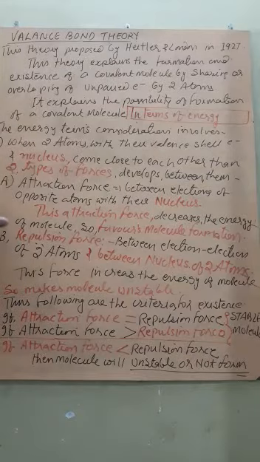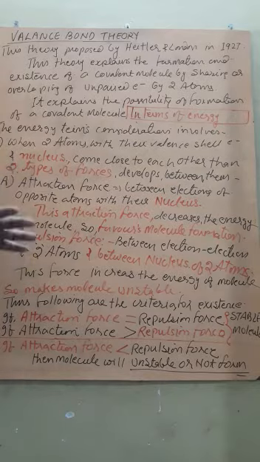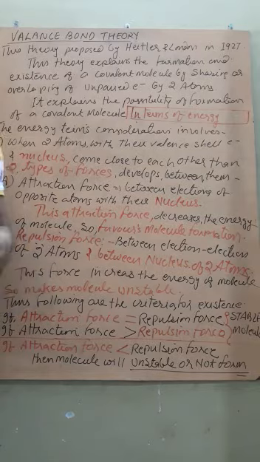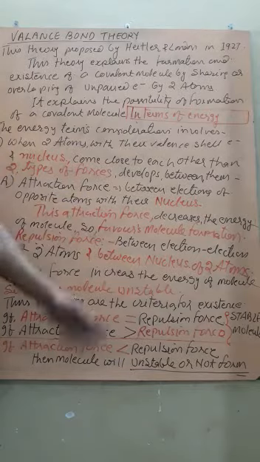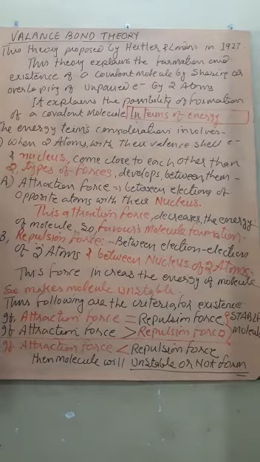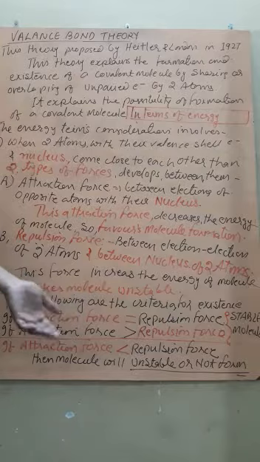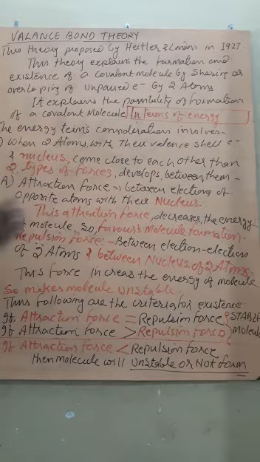Yes, students, the next content is valence bond theory. This theory was proposed by Heitler and London in 1927 and was also developed by Pauling and Slater. Actually, valence bond theory is a very big and complicated concept involving a large number of calculations, but in 11th class only the superficial part of valence bond theory is explained.